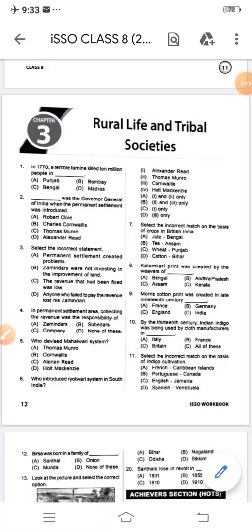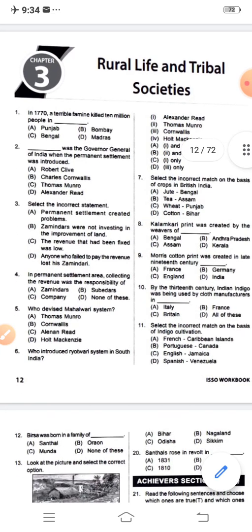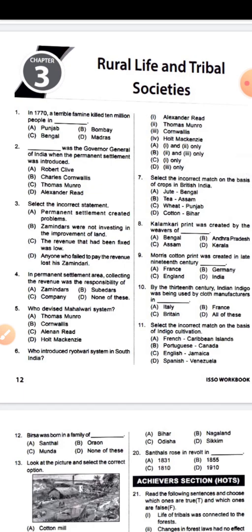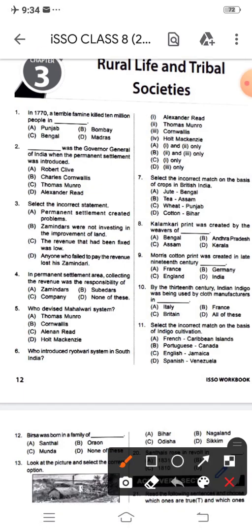Welcome to the ISSO practice chapter 3, rural life and tribal societies. Today I'm going to discuss some important question answers as well as the correct method of ticking. The first question: in 1770, a terrible famine killed 10 million people in Punjab, Bombay, Bengal, Madras. The correct option is Bengal.